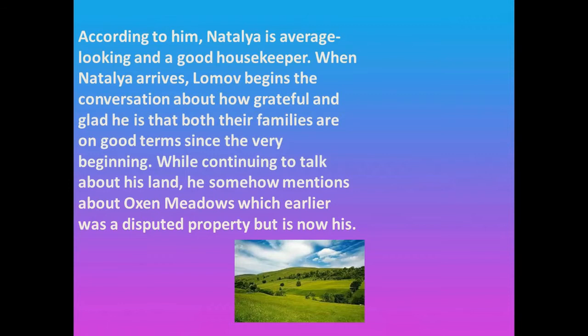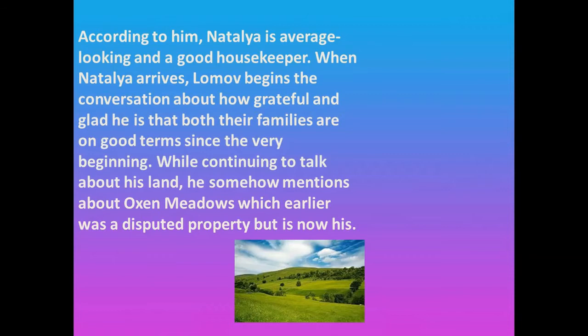So she obviously asks what brings him to her house, and what the purpose is. She finds him somewhat overdressed. Okay, so she asks this question and Lomov gives a suitable answer.